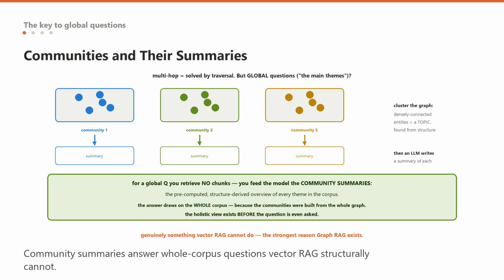It pre-computes the structure of the whole and summarizes it, so the holistic view exists before the question is even asked. It is genuinely something vector RAG cannot do, and it is the strongest reason graph RAG exists.